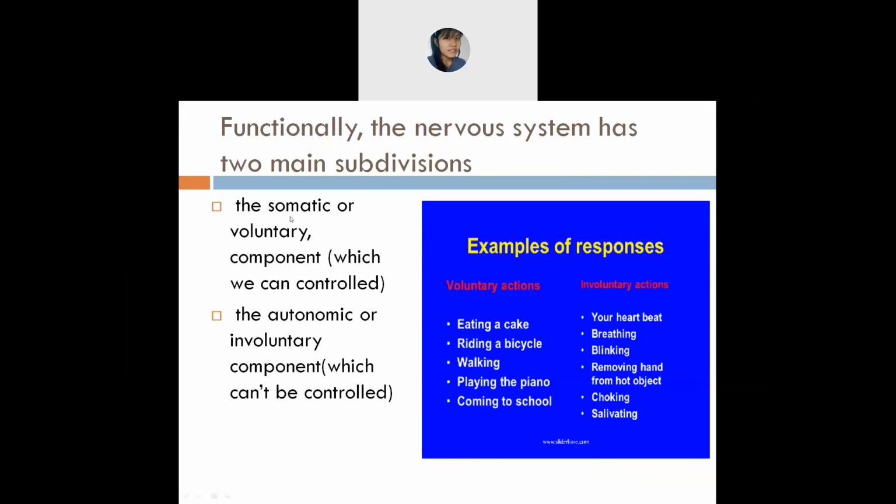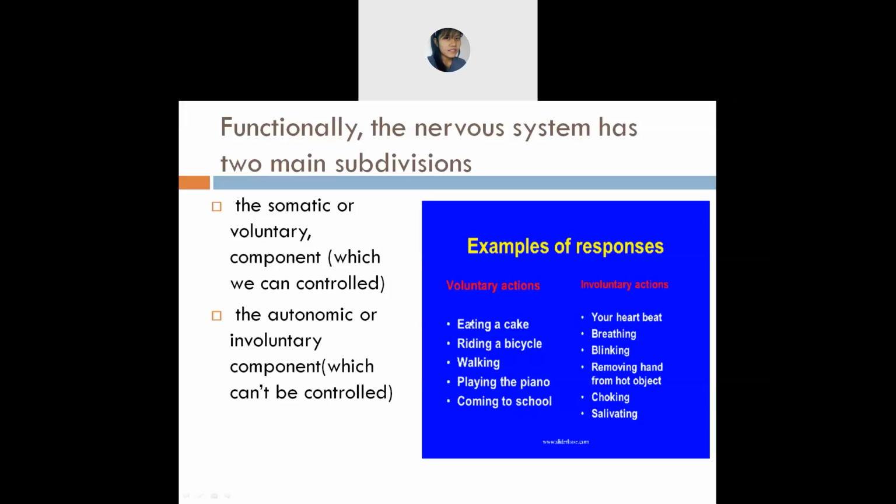Now let's see what we mean by the somatic or voluntary component. What does it mean? It is what you can control. For example, you are eating a cake, riding a bicycle, walking, playing piano, going to school.